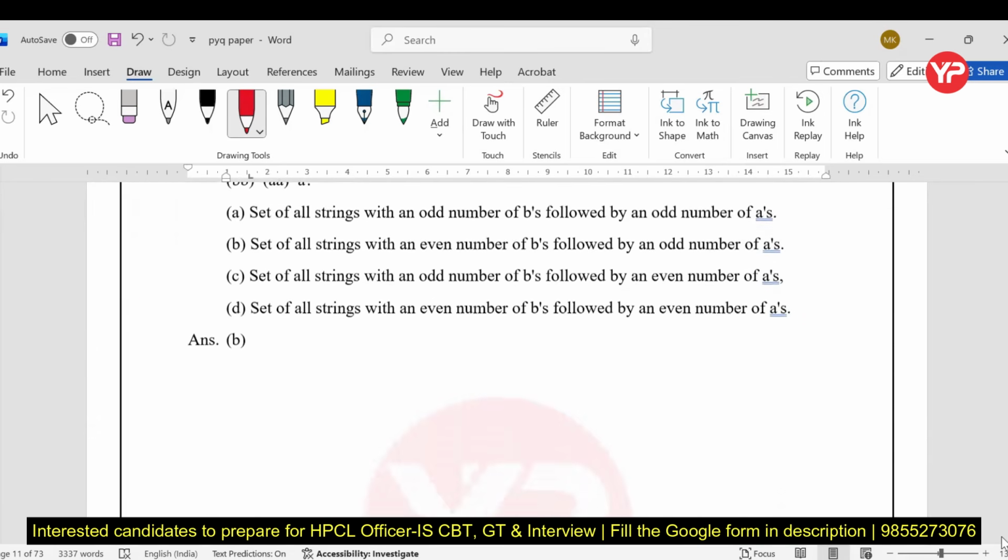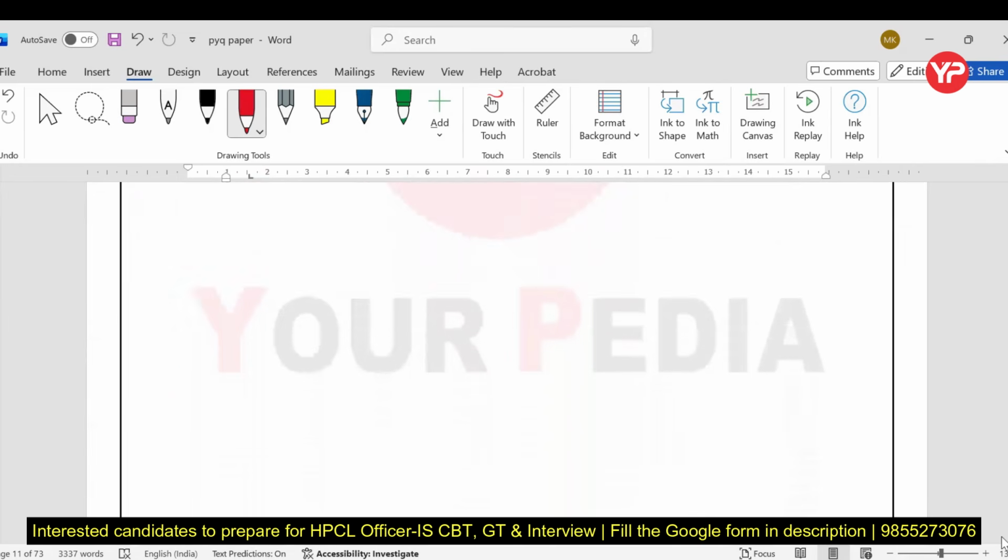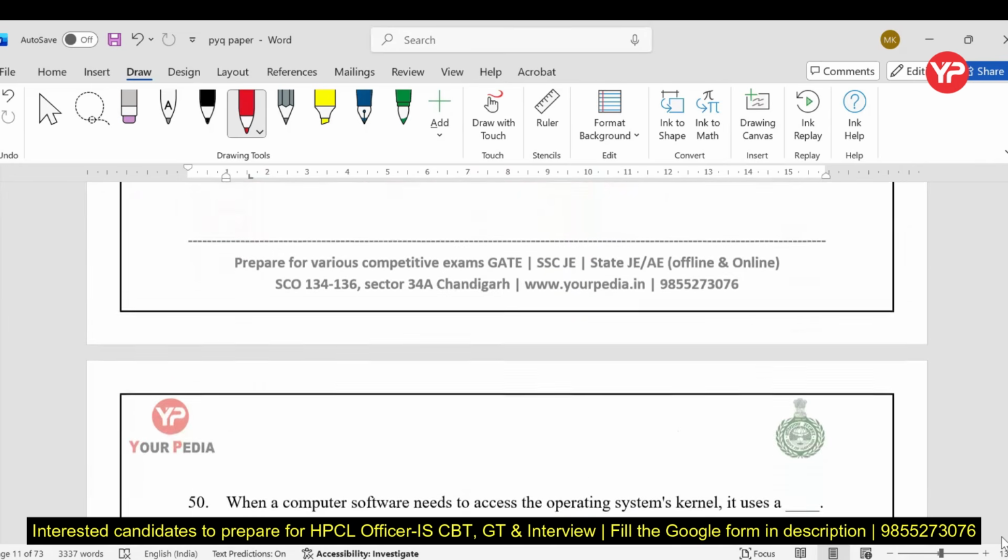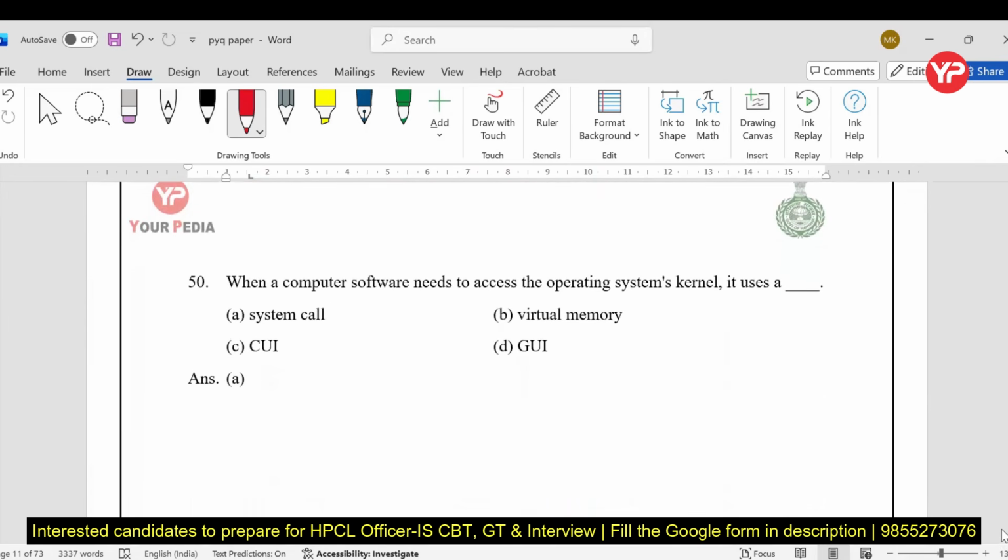See, in the last time, nearby 20 problems were asked, not even 20, but at least 15 are there from the TOC subject. When a computer system needs to access the operating system kernel, it uses a system call. Fine, my dear student, the right answer is A.